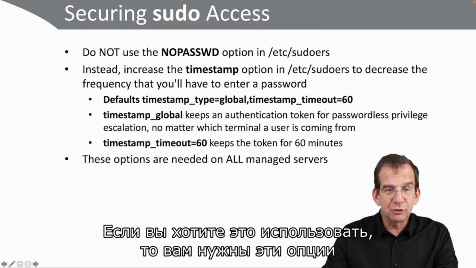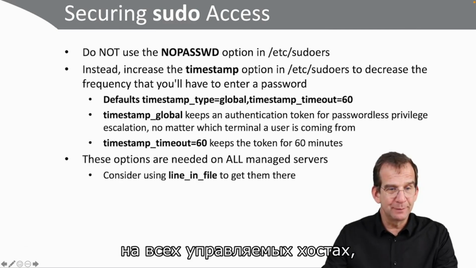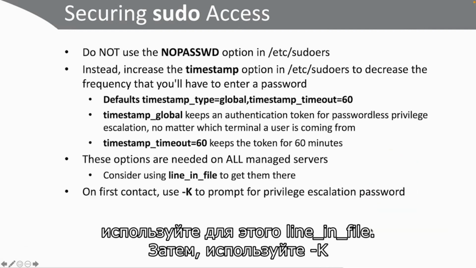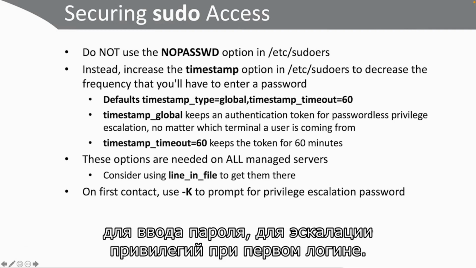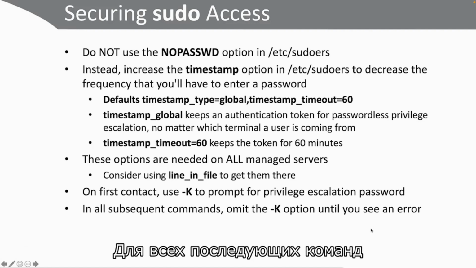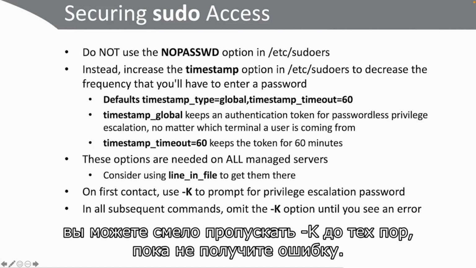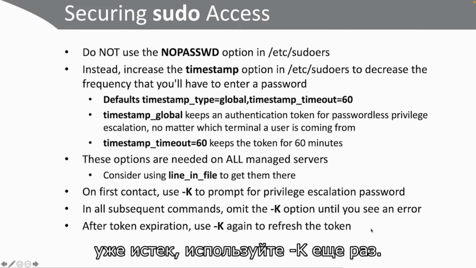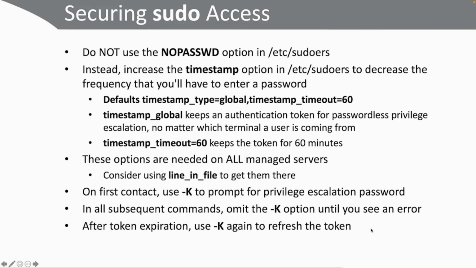If you want to do this, you need these options on all of the managed servers. And you can consider using Ansible to get it in there. Use Ansible lineinfile. And next, on first contact, you use -K to prompt for the privilege escalation password. And in all subsequent commands, you can safely omit -K until you see an error. And once you see an error, that means that your token has expired and you use -K again.